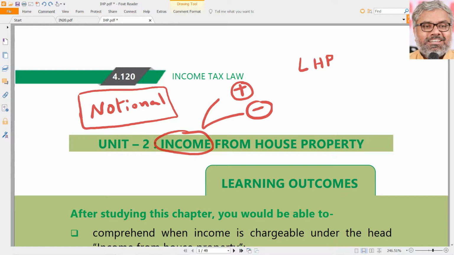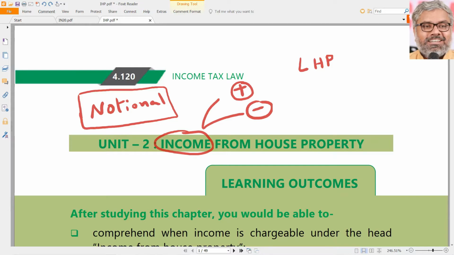Nowhere else in the Income Tax Act, nowhere else in the other heads of income, will notional income be subjected to tax. Always the real income, either earned or received, but that should have been really earned or received. Then only income will be taxable under all the heads of income, whereas income from house property is such a head of income where even though there is no income earned or received, still there is a possibility of chargeability of tax. Possibility, we are saying. Not that every house situated in India automatically will have to pay tax under this head. Not like that. There are rules, restrictions, provisions about it.